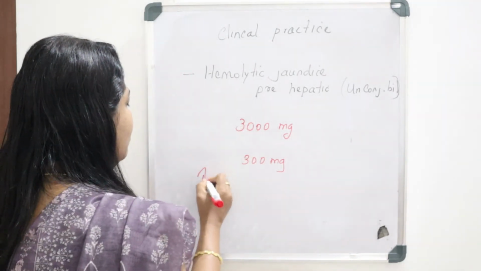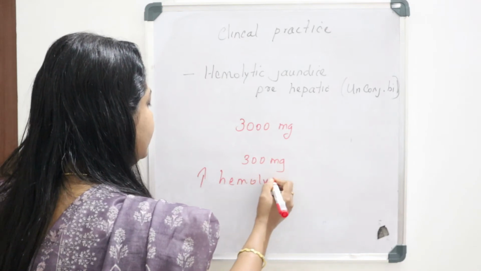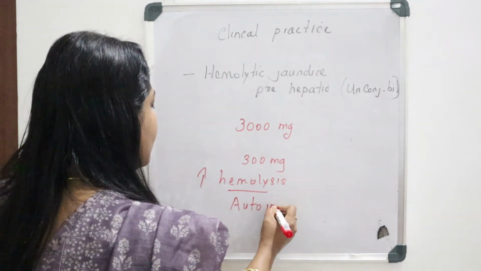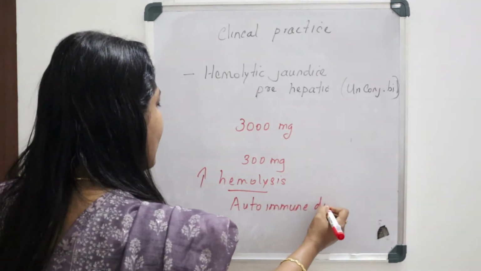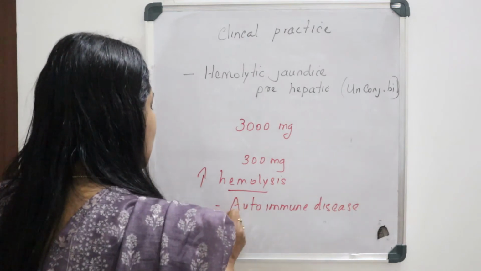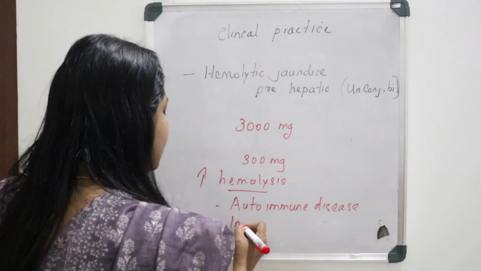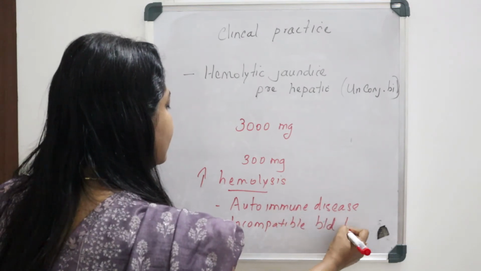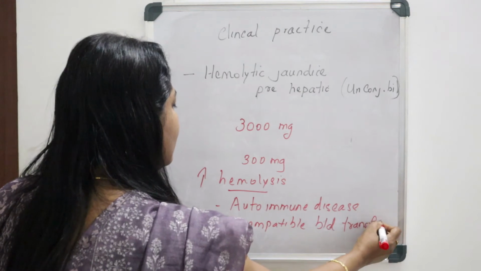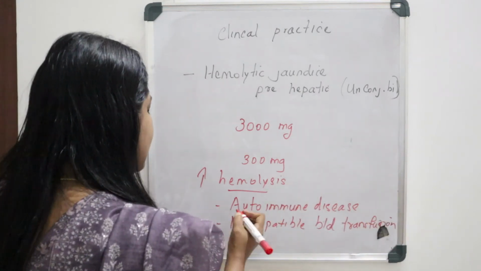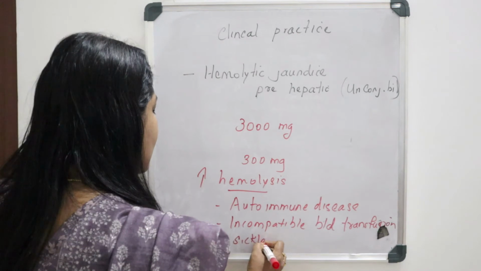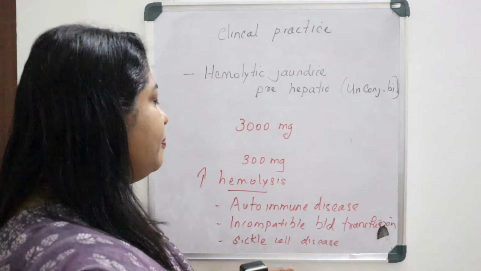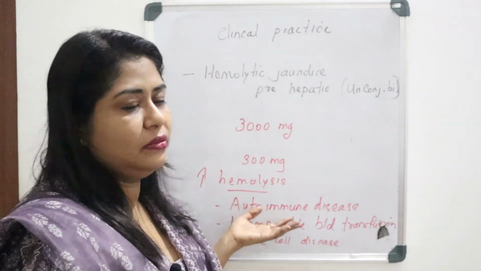And here this increased hemolysis may be due to autoimmune disease, or maybe due to incompatible blood transfusion, or we can see it in sickle cell disease also, the abnormal shape of the RBC. So all these are the reasons.